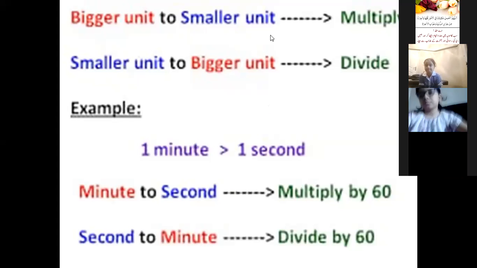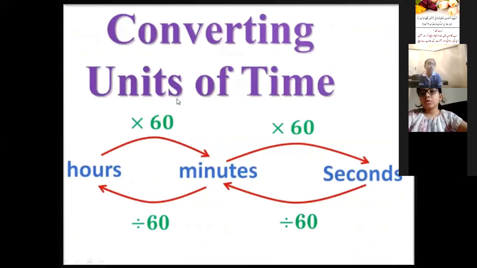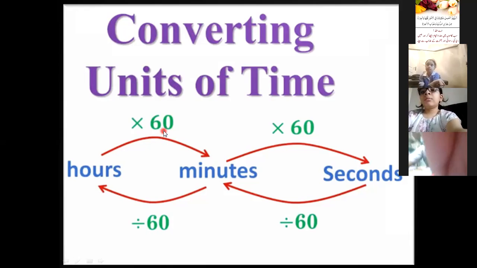Now here is a table of converting units of time. For example, if you want to convert hours into minutes, we will multiply by 60. Why are we multiplying by 60? Because hour is a bigger unit and minute is a smaller unit. So when we convert a bigger unit to a smaller unit, we multiply. And the standard of hours and minutes is 1 hour is equal to 60 minutes. That's why we are multiplying here by 60.